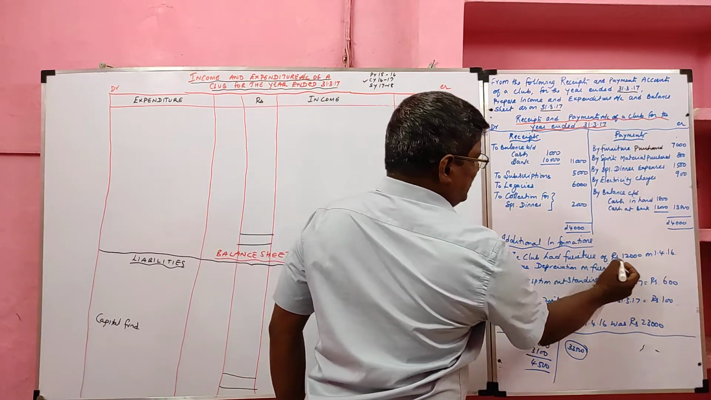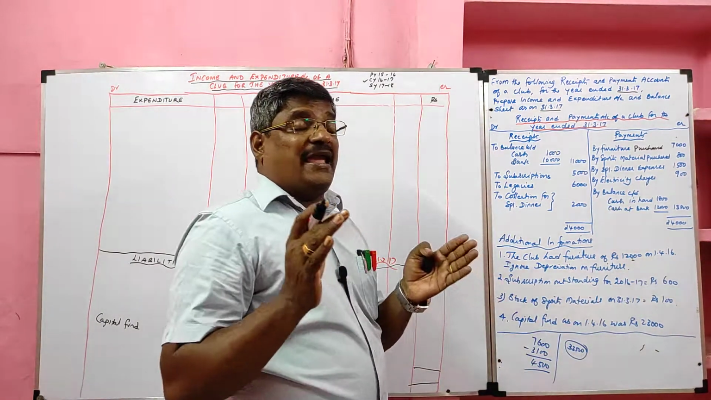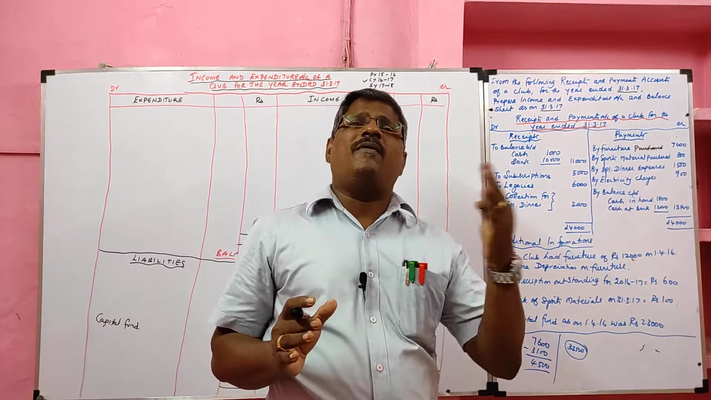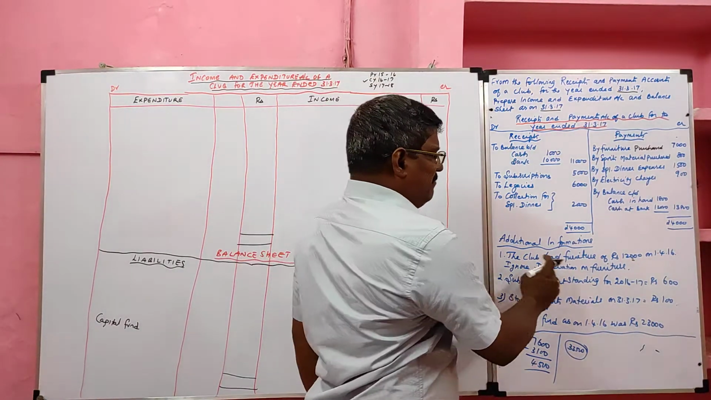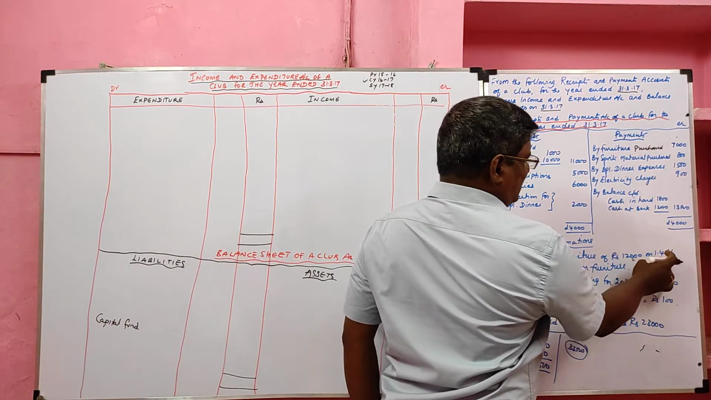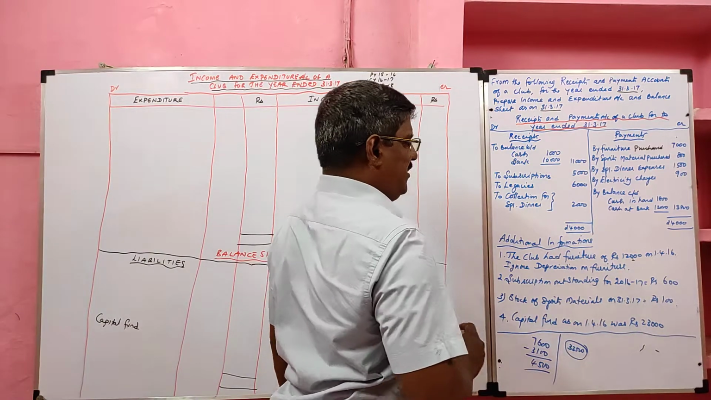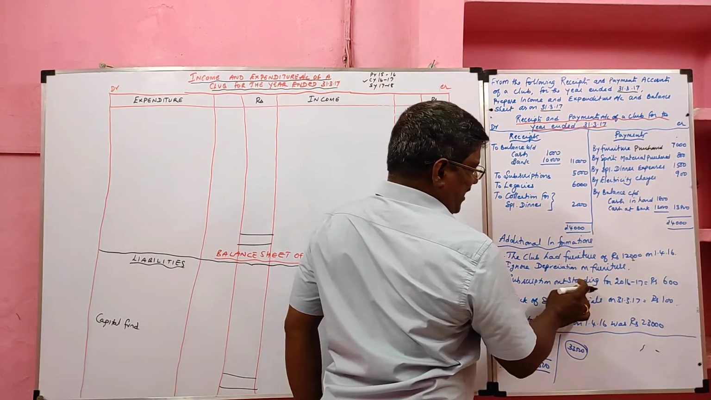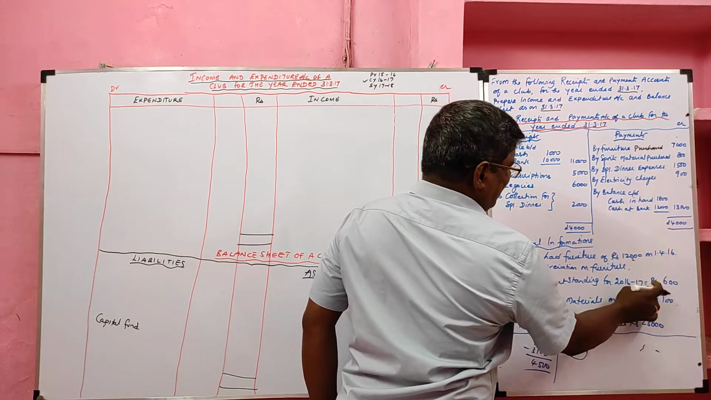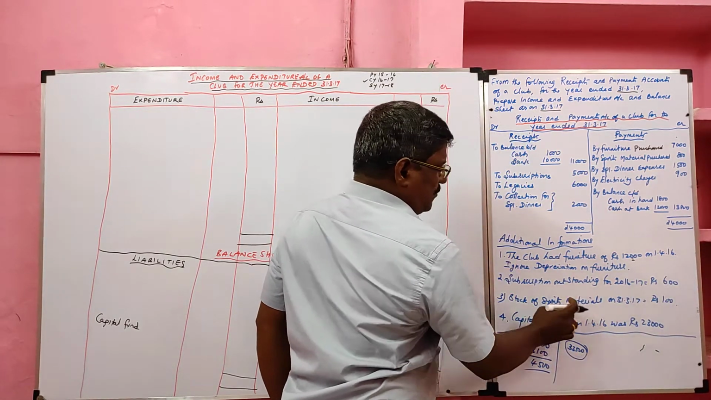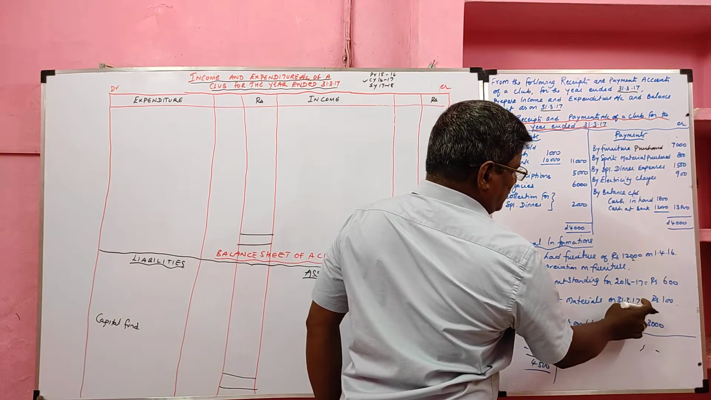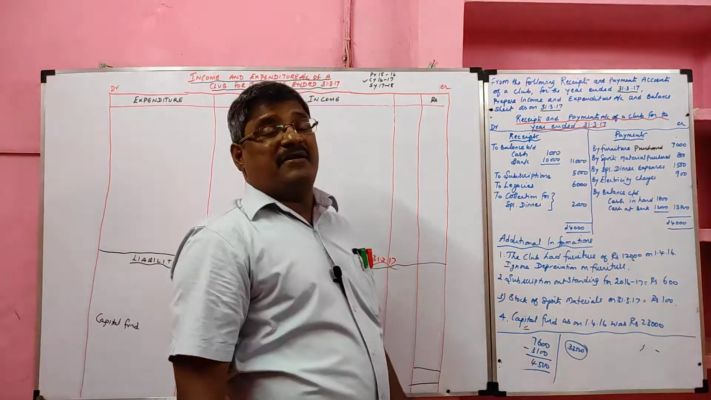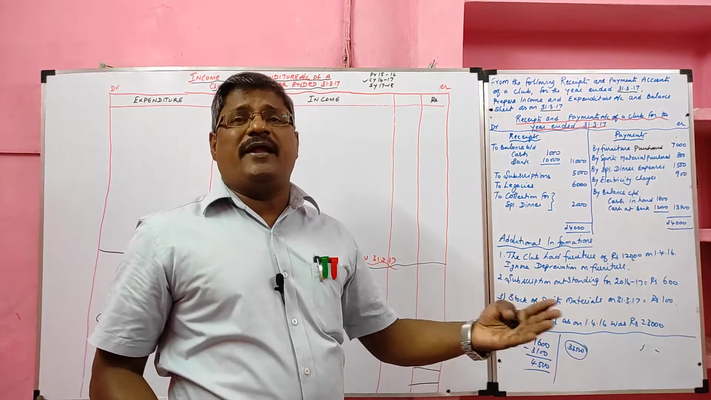Then additional information is also given. The club had furniture of rupees 12,000. Students, any fixed asset given in the adjustment, we should consider that one as opening balance of fixed asset. The club had furniture of rupees 12,000 on 1st April 2016. That is opening furniture. Ignore depreciation on furniture. Subscription outstanding for 2016-17 rupees 600. Stock of sports material on 31st March 2017 rupees 100. Capital fund is given. Here capital fund is given, so we need not prepare opening balance sheet.